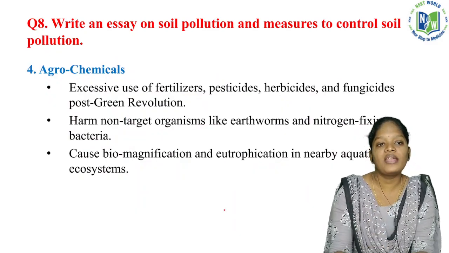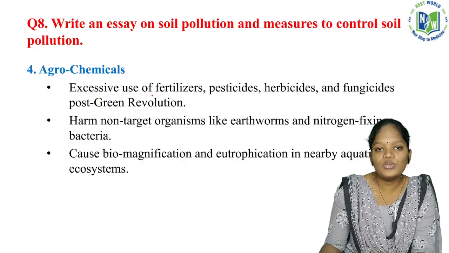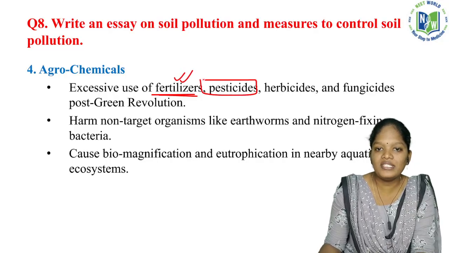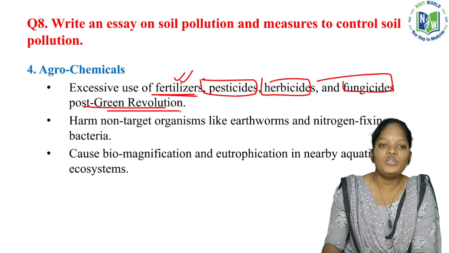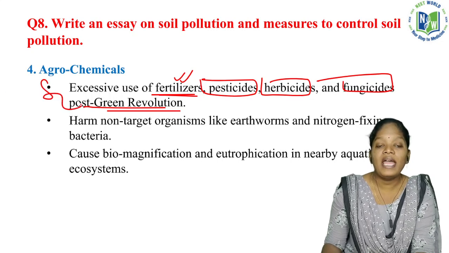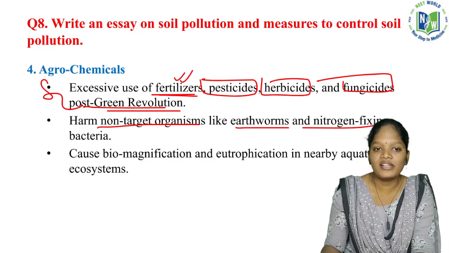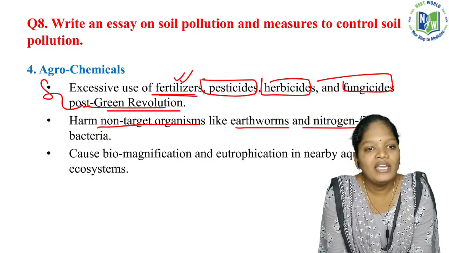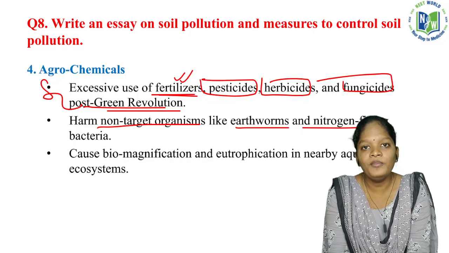Now what about agrochemicals? Agrochemicals means excessive use of fertilizers, pesticides, herbicides and fungicides, post green revolution. They harm non-target organisms like earthworms and nitrogen fixing bacteria. Agro means agriculture, chemicals means, what is the function of chemicals in agriculture? It is nothing but a fertilizer.